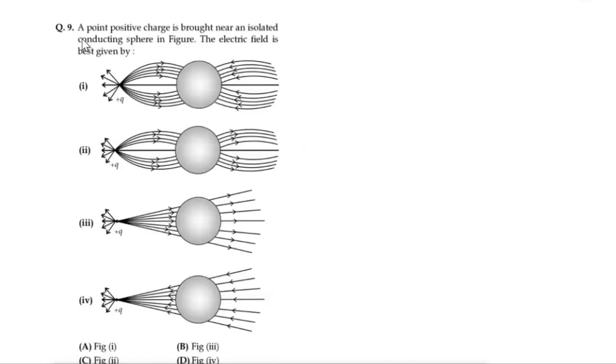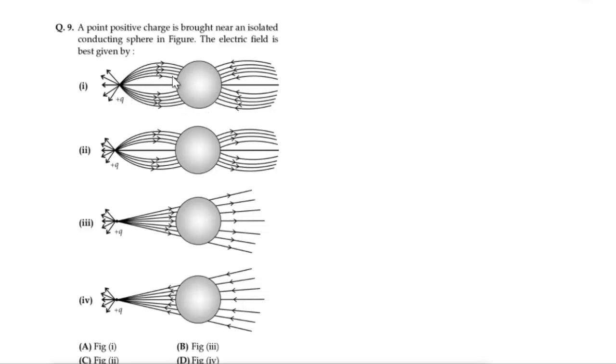Next one. A point positive charge is brought near an isolated conducting sphere in the figure. The electric field is best given by which one? Which shows the correct direction of electric field? Here an isolated conducting sphere, and near to that a positive charge is coming.